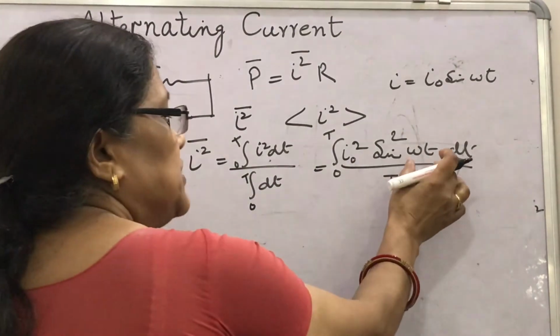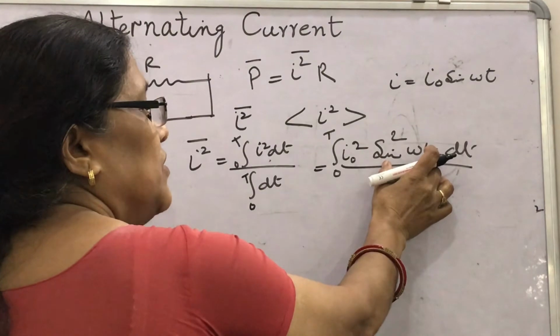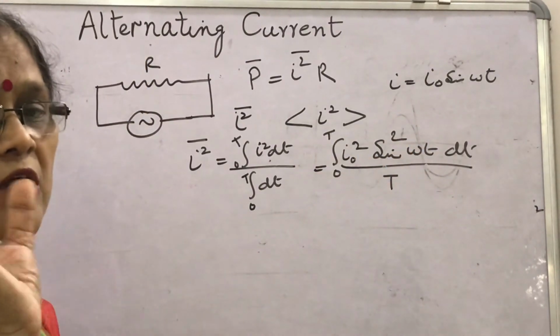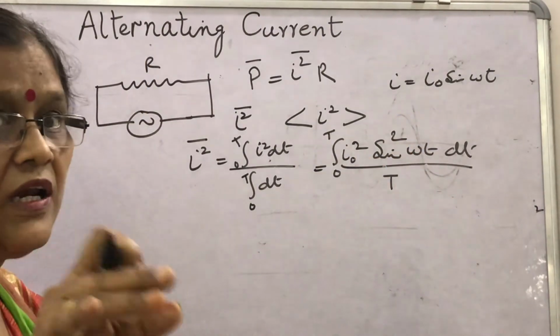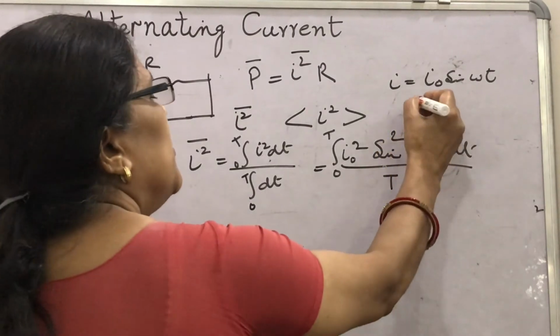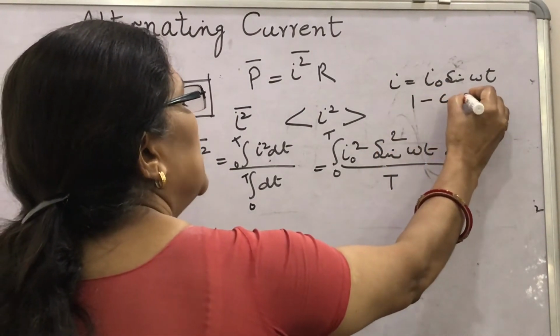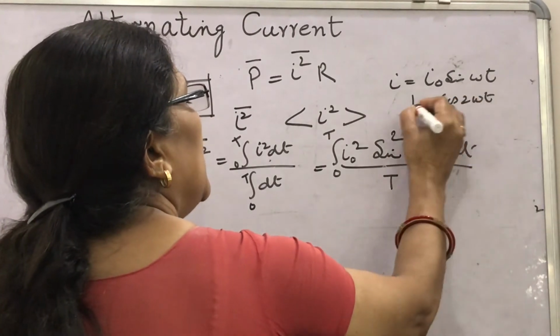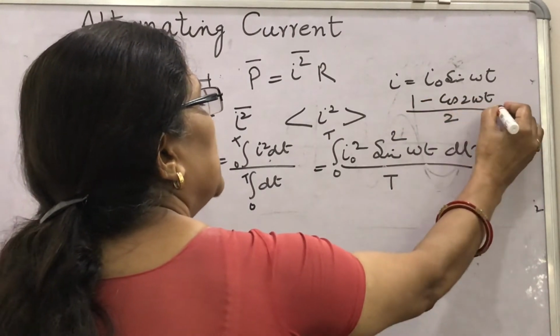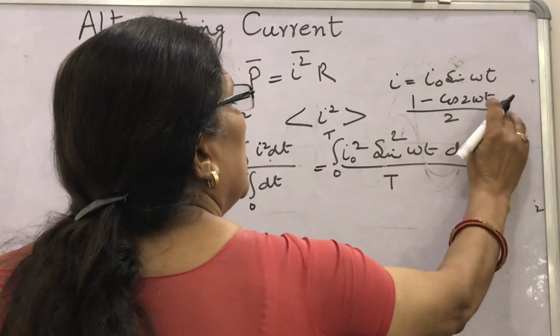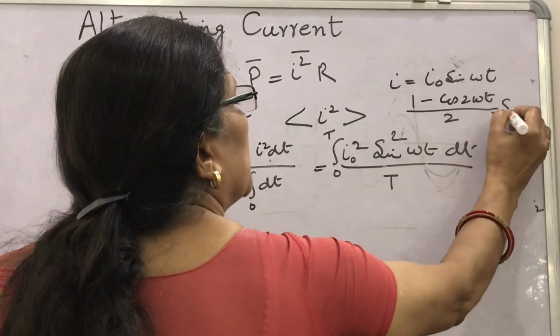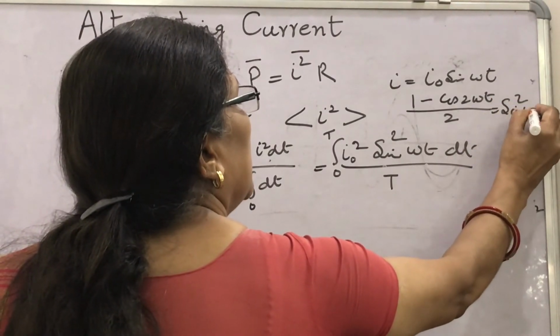You should learn some trigonometry relations. You know that 1 minus cos 2 omega t upon 2 is the value of sin square omega t.